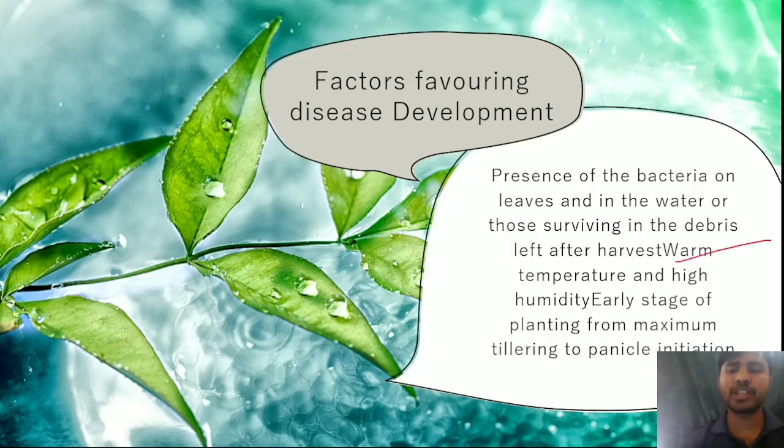Warm temperature and high humidity are the factors favoring this disease development, and it is seen at the early stage, at the time of panicle initiation. So we can easily see how this disease spreads.